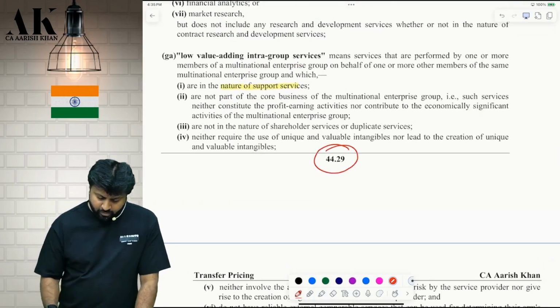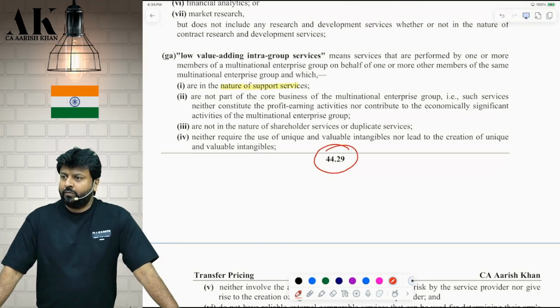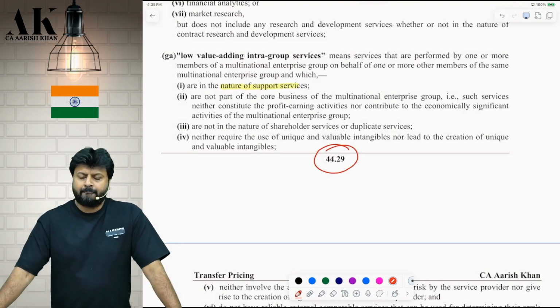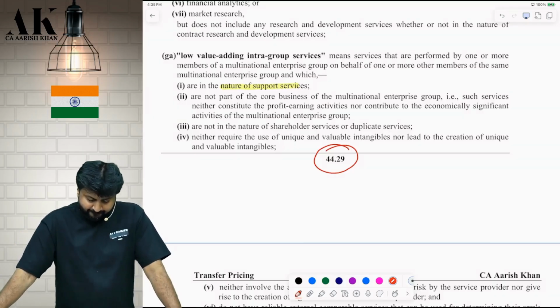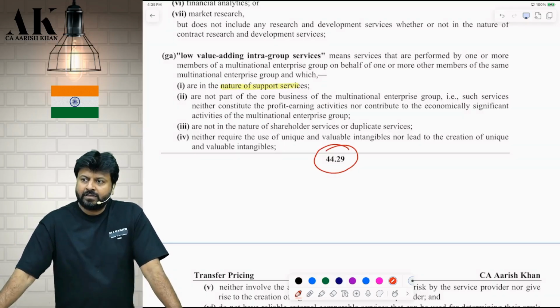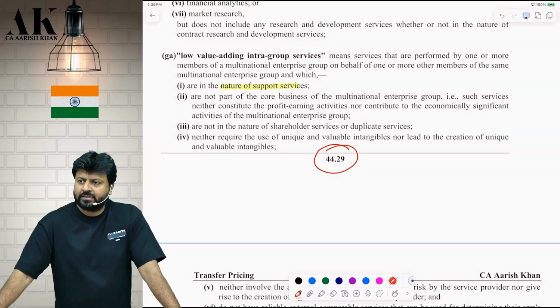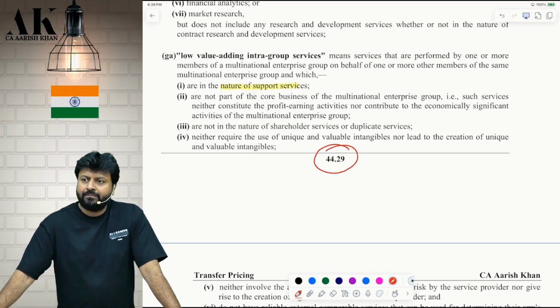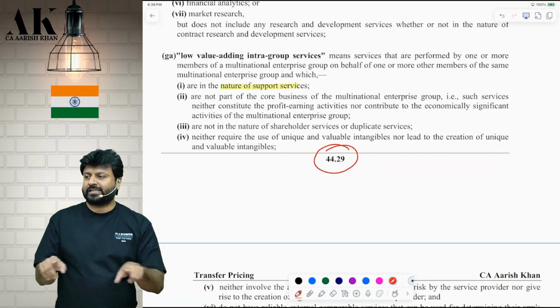Page number 44.29 will tell you what comes in low value adding intra-group services. First of all, you have to tell me, are we receiving the services or are we giving the service? We are receiving the service. Okay. So who is bearing the cost? Who is incurring the cost? Who is incurring? Who is charging us the bill? Who is sending the invoice to us?